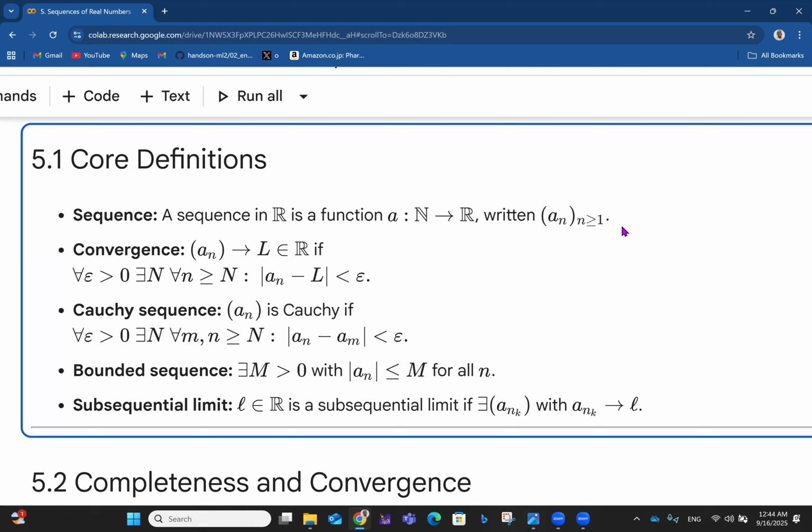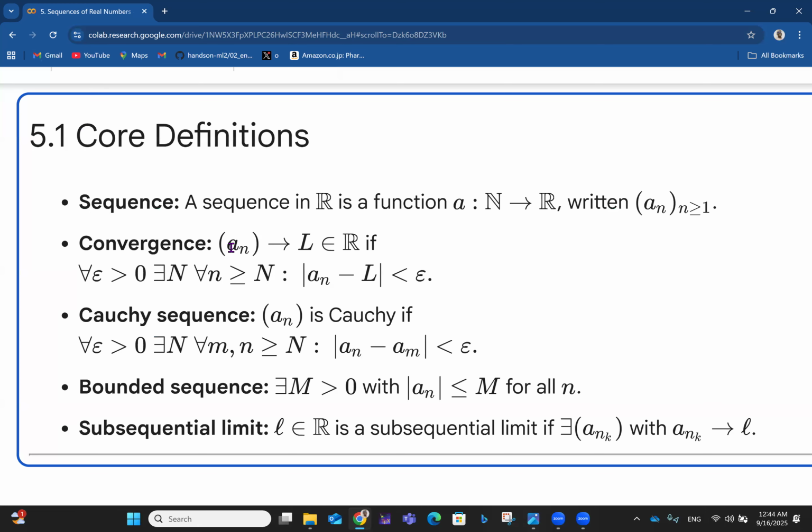So then we talk about convergence. We already saw the idea of convergence in the previous video, and the interconnection between convergence and boundedness, right? So here we have the sequence a_n approaching a limit L, which is a real number. This is the definition of convergence. That's what you're saying here, that a sequence a_n approaches L, or converges to L, where L is an element of the real numbers.